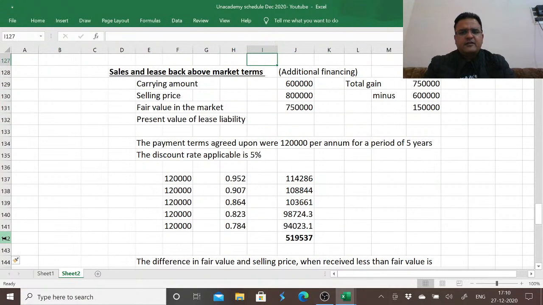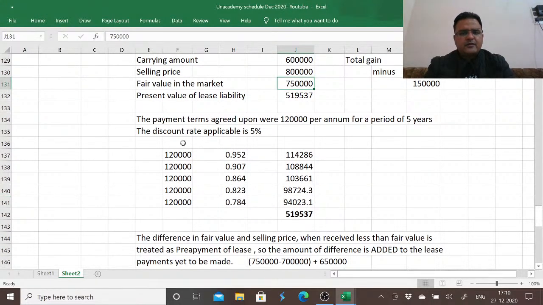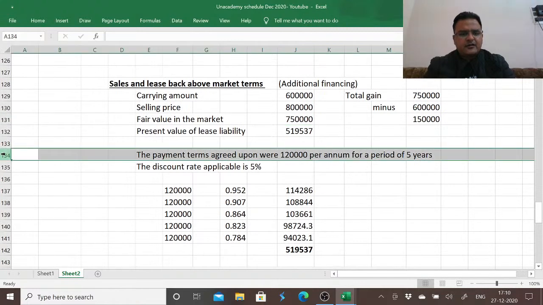So if you notice here, the carrying amount is 6 lakh. We have received 8 lakh. The fair value in the market is 7,50,000. But the present value which we are liable to pay over time is equal to 519,537. We were eligible to receive only 7,50,000, but the other party has paid us 8 lakh. Why have they paid us extra? How much extra have we received? The other party paid us 8 lakhs.